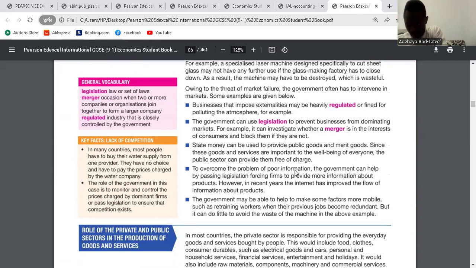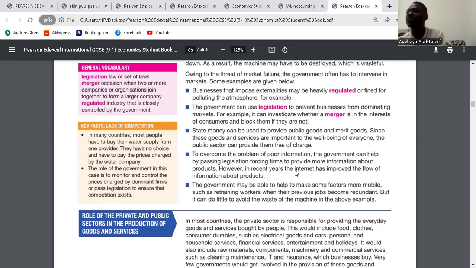Number 1, for firms that pollute the atmosphere, the government can give them a financial penalty to pay, to reduce pollution. Number 2, the government can use legislation. The government can pass laws to prevent businesses from dominating the market. We said there's market failure when only one firm dominates the market, so the government can come up with laws to prevent that from happening. The third one, the government can subsidize merit goods, goods that have to be consumed by everybody. The government can provide them by subsidizing.